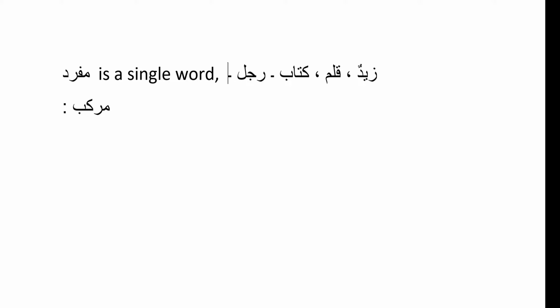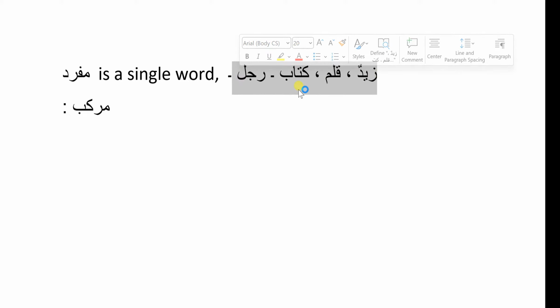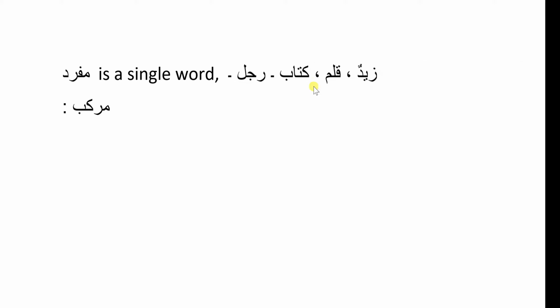What does it mean if these are single? If you read all these words together, they are not single. There are total 4 words. By saying single, I mean all these words are individually, separately, and not attached with each other.